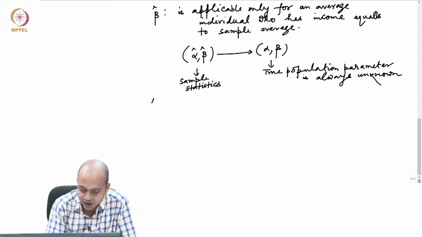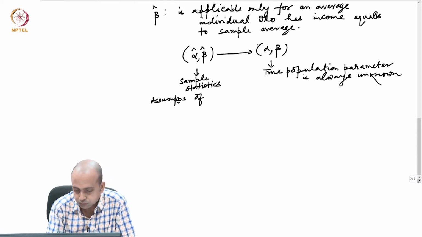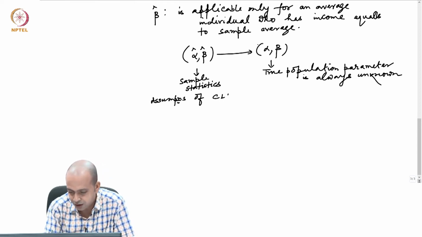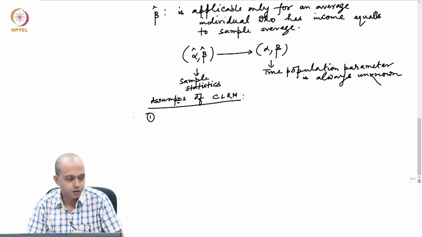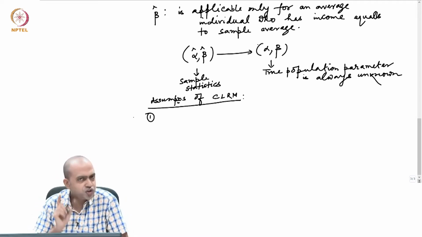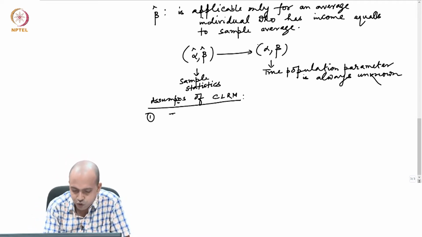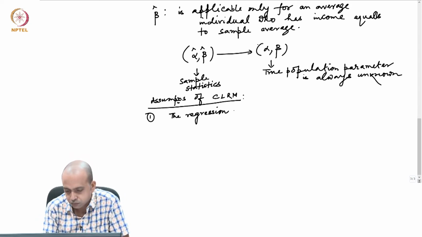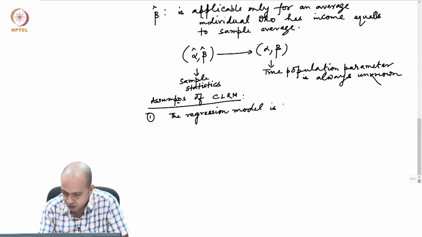These are called the assumptions of CLRM. The first assumption says the regression model is linear.